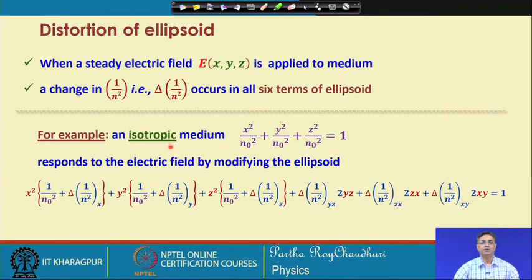For example, if I have an isotropic medium which is represented by this, because all the principal refractive indices are n 0, n 0, n 0, the same, they may respond to the electric field by modifying the ellipsoid. A very simple example to understand that there will be an additional incremental change in the refractive index value in this form, in this form. So, it is associated with all the 6 terms in the index ellipsoid.